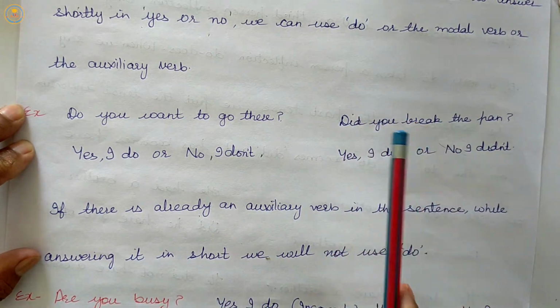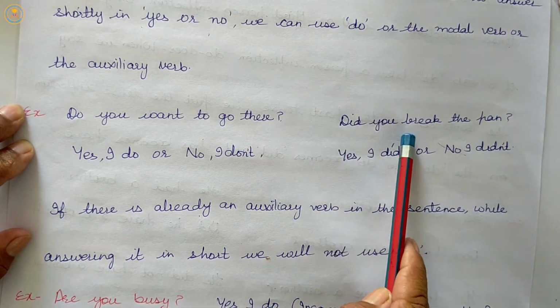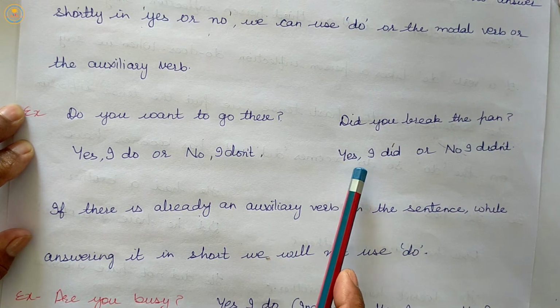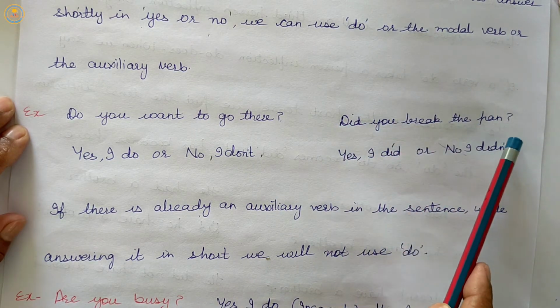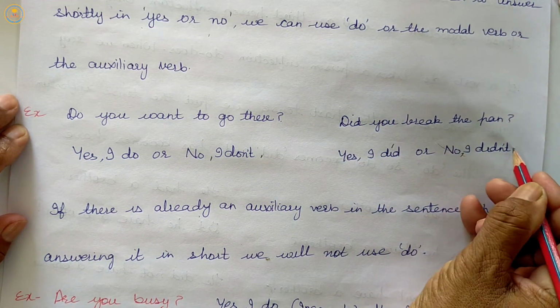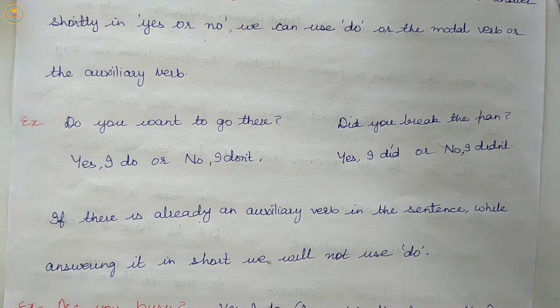As it is in past form, did you break the pan? Yes, I did. Yes, I broke the pan, but the short form is yes, I did. Did you break the pan? No, I didn't break the pan, and the short form is no, I didn't. So if we want to give the answer in short form, we will use do with yes in the positive and no in the negative form, if we are not ready to give the complete statement as a response to somebody's question.